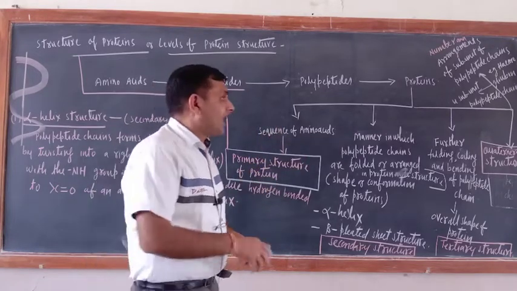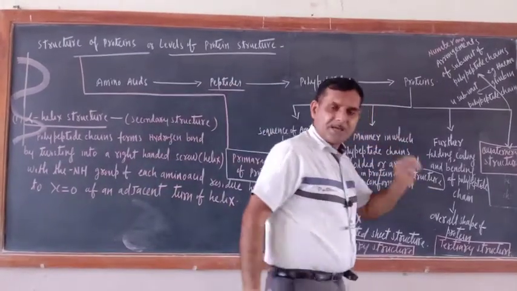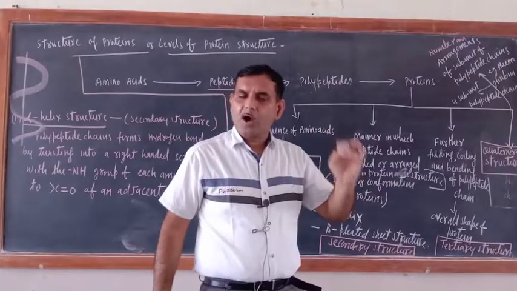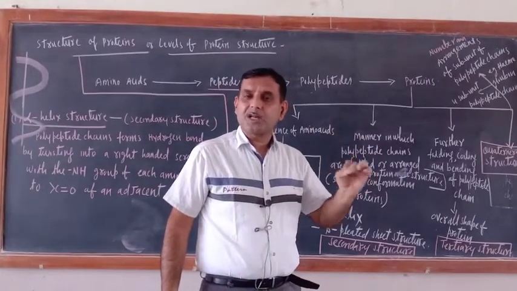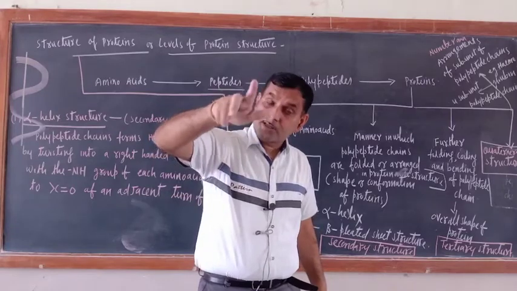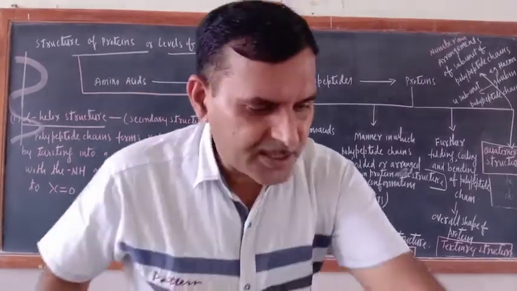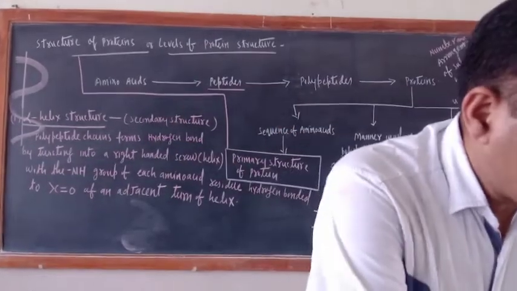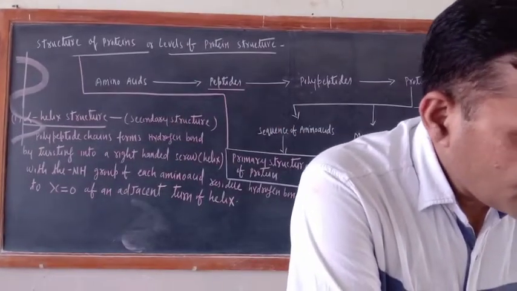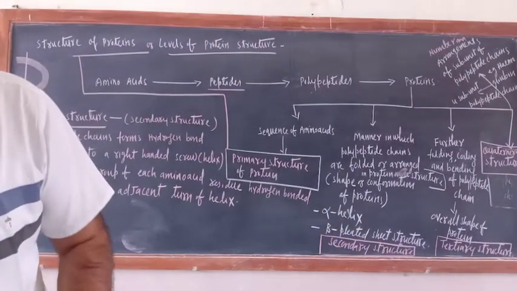I will give you the example of hemoglobin. Just see, the best example of quaternary structure of protein is hemoglobin. In hemoglobin, what is there? 4 sub-polypeptide chains are there. Now I will tell you their structure.